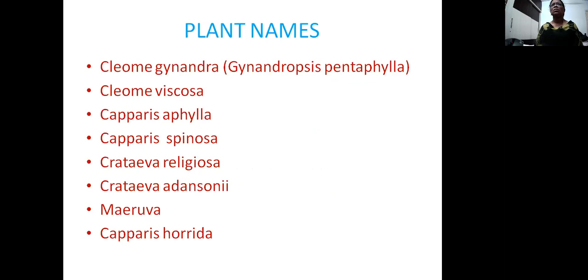Cleome viscosa, the stem shows viscous nature. Capparis aphylla, which loses the leaves at an early stage. Capparis spinosa, Crateva religiosa, Crateva adansonii, Maerua, Capparis horrida.